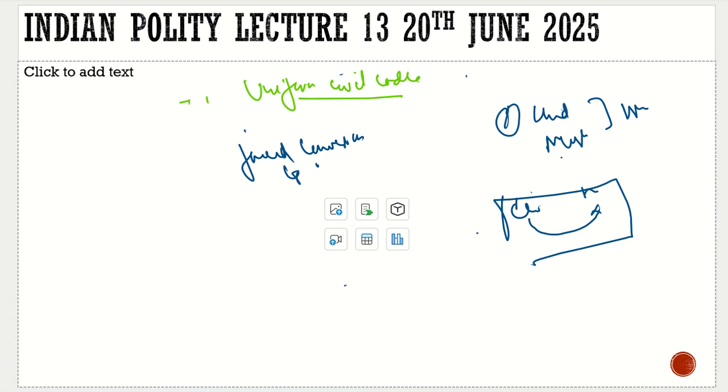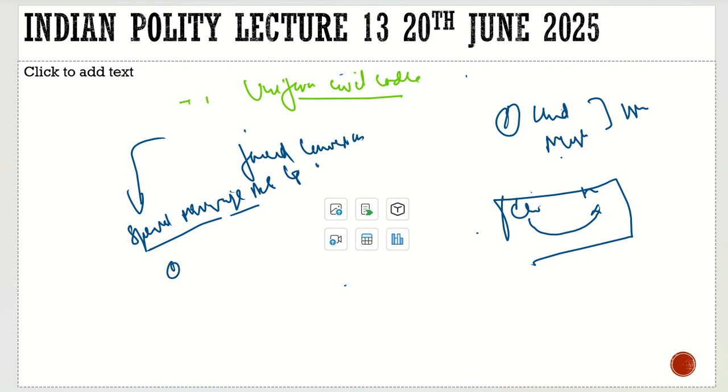Now, there is an issue. If you want to marry Hindu or Muslim or Christian, you have to convert. So to stop this conversion, what is the way? The way is the Special Marriage Act, that you can marry any person, but for that you do not need to change your religion. But there are also issues with it.